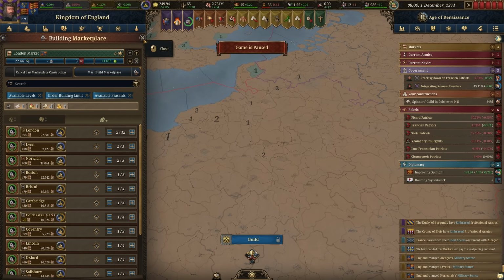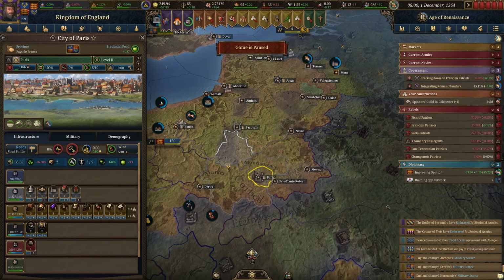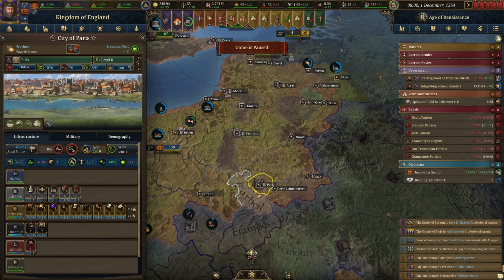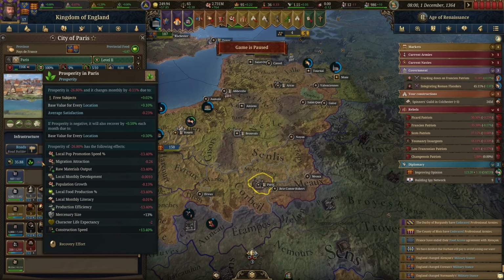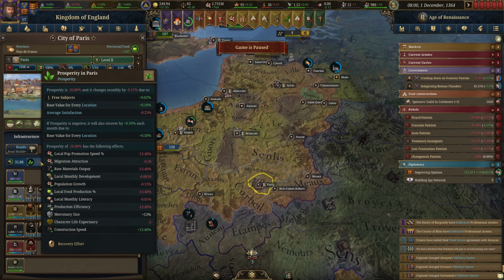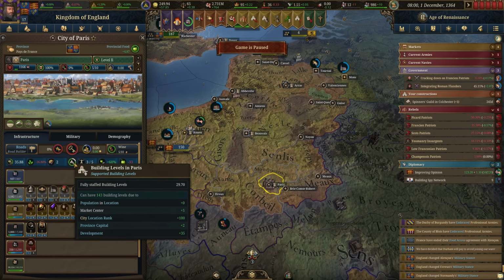So let's take a look at the situation in Paris, because we got control of this a while ago and we haven't really looked at it. So for instance, the prosperity is really low here. That's to be expected due to the siege that we did there and how long they were occupied. And of course, they were put under siege in the last war multiple times as well. So yeah, they're having some prosperity issues, as to be expected.